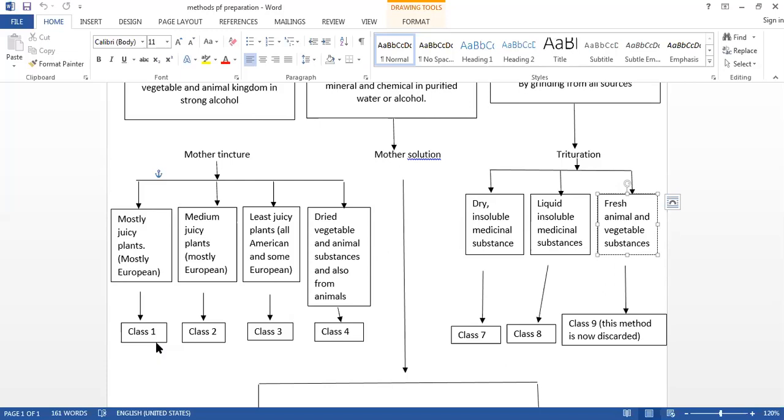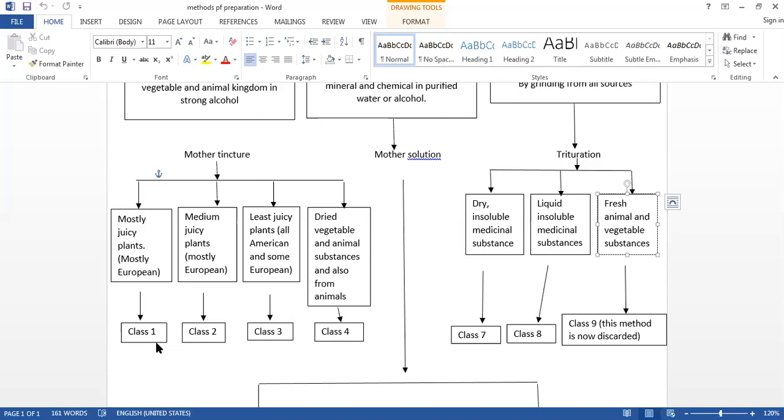So this drug power helps to estimate the amount of drug substance in the total tincture. Clear?